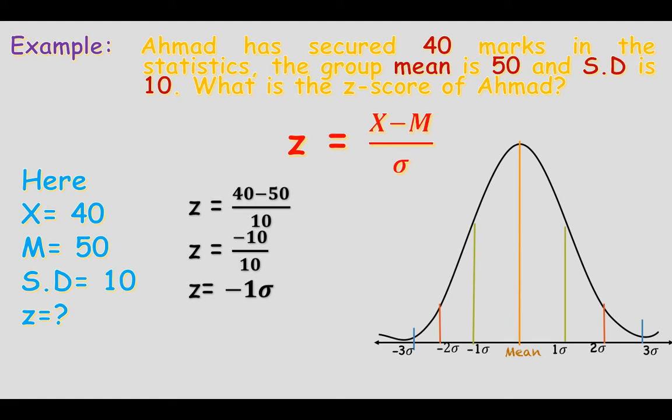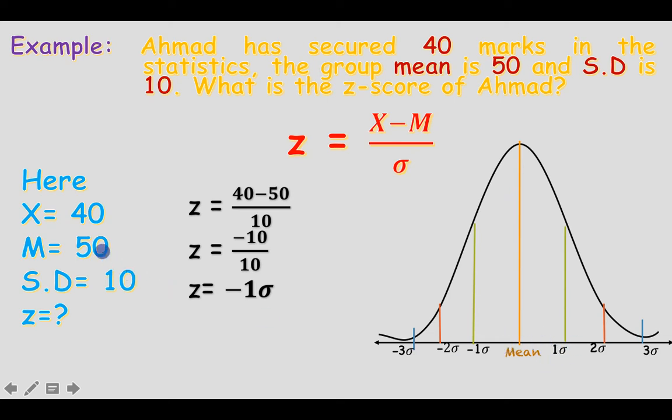As I have already told you, the mean is the normal student, the average student. Above the mean there is the above average, and below the mean there is the below average student. This depicts that Ahmed is a below average student, and with respect to these calculations in examination, how to calculate the z-score of Ahmed in a few seconds. It's like this: here the mean of this group is 50 and the standard deviation is 10. So as in this curve here the mean is 0 and the standard deviation is 1.